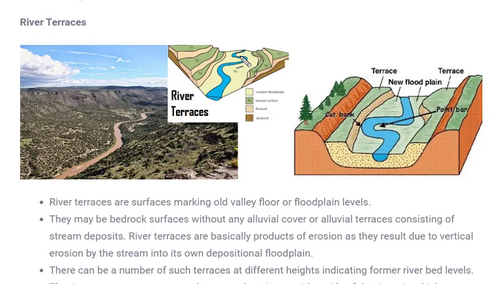During the flood or during the rainy season, the water flows through the entire area. If you have a river near your place, you can go and see that during rainy season there is the most amount of water present in the river, but during summer season the water reduces, and there are several traces or several layers formed through which the river was flowing. So those landforms are called river traces.